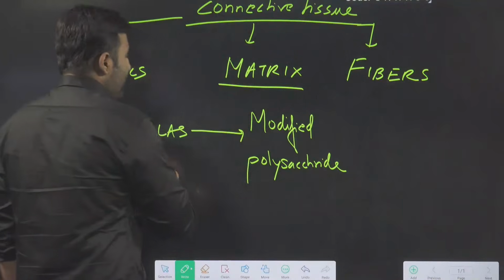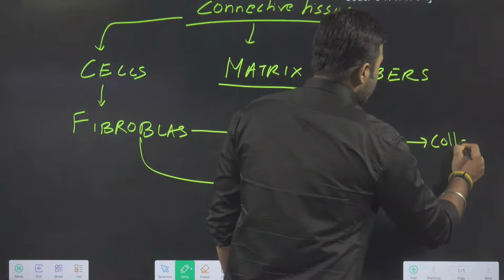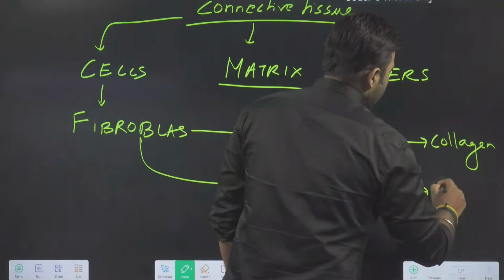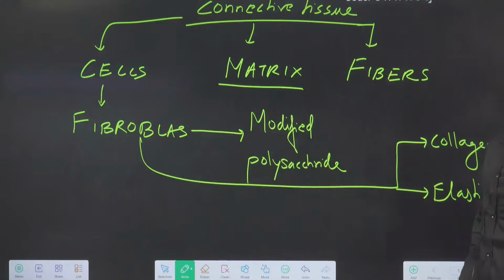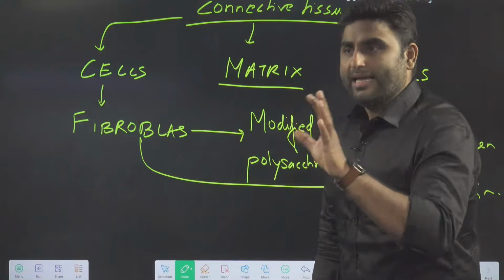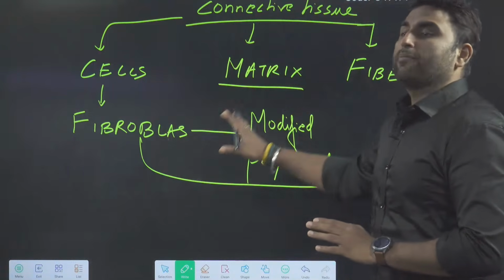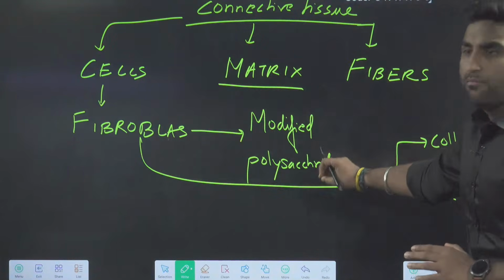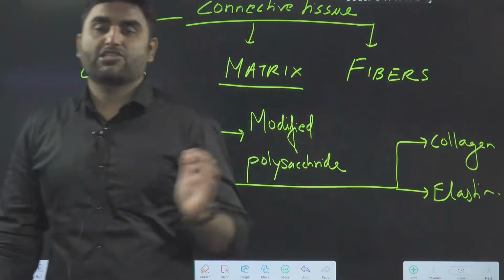And the same fibroblast is producing the two types of fiber, collagen and elastin. So in any connective tissue, mostly you are going to get fibroblast. Fibroblast is going to make the modified polysaccharide, and the fibers will be collagen and elastin.